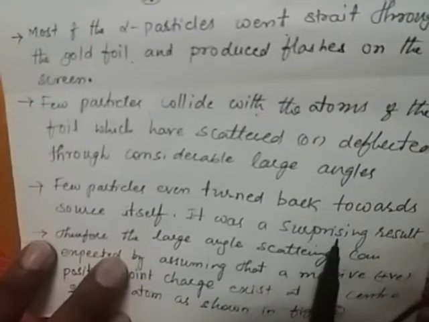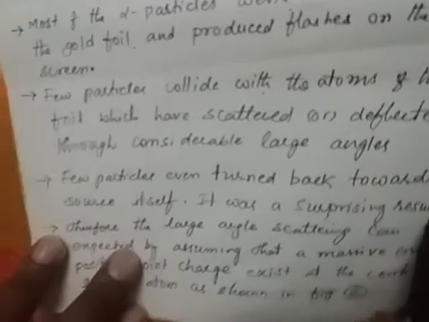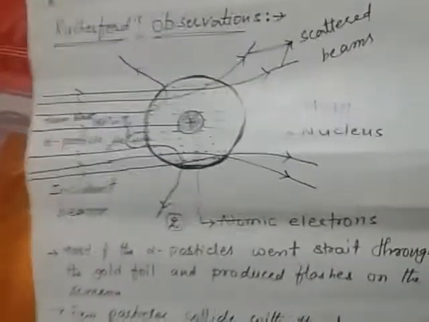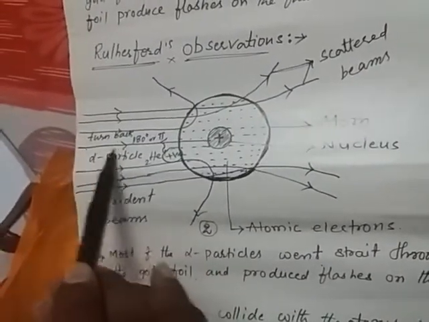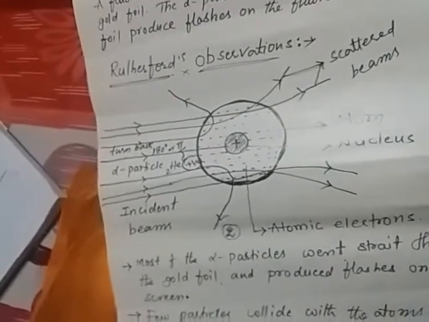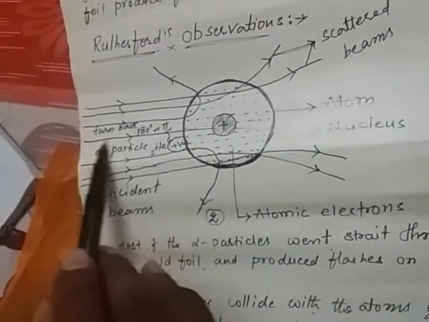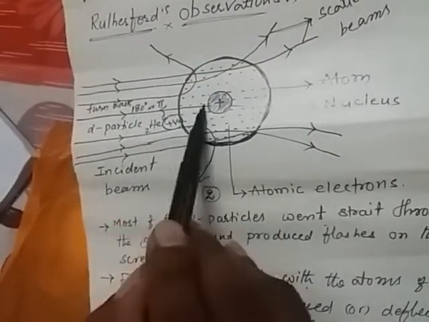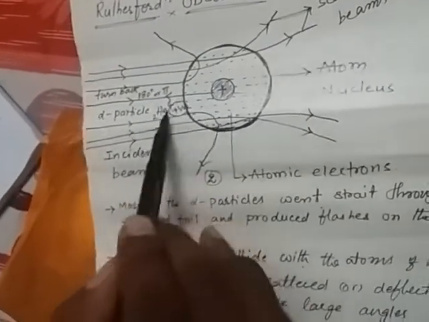So it was a surprising result. Come to the diagram: when a few particles enter near the nucleus, they turn back, because similar polarities repel each other.